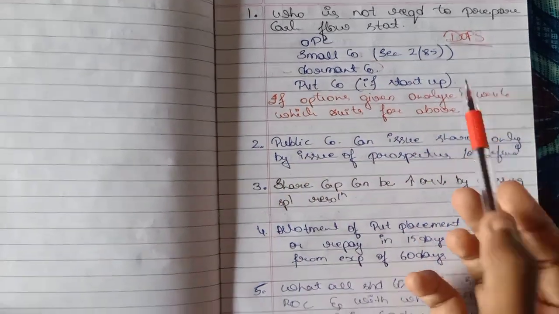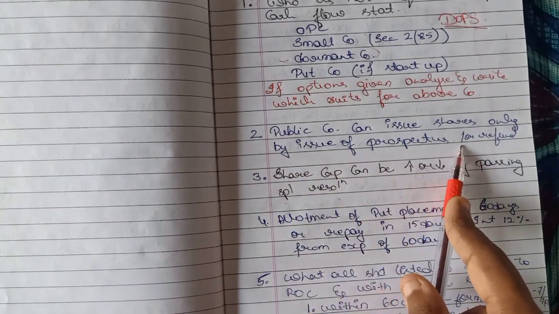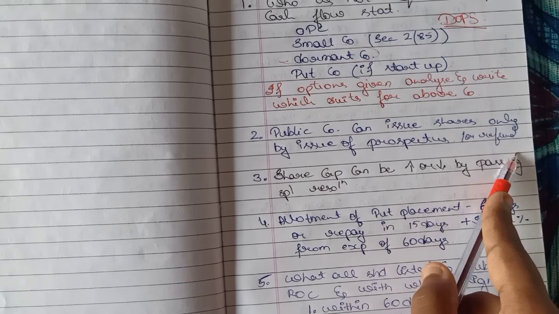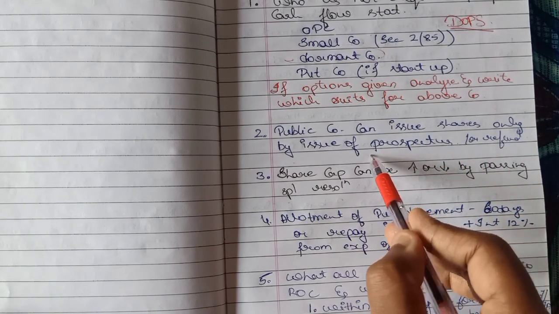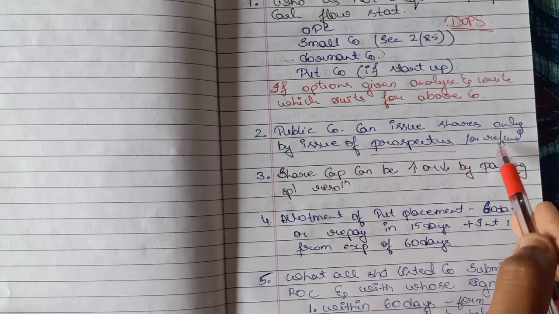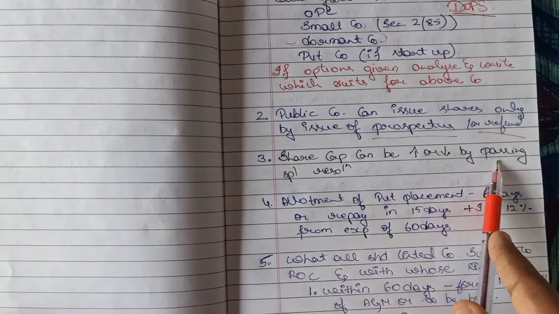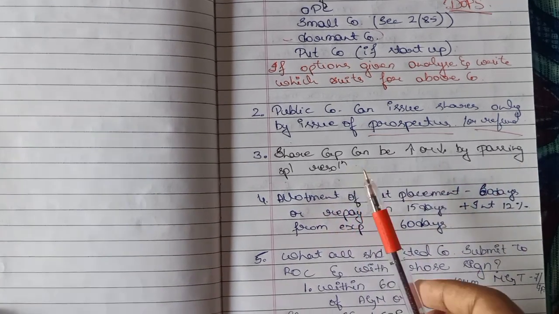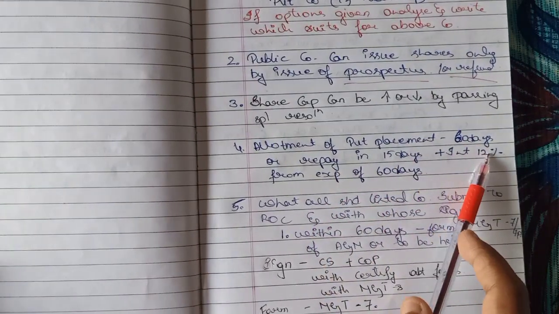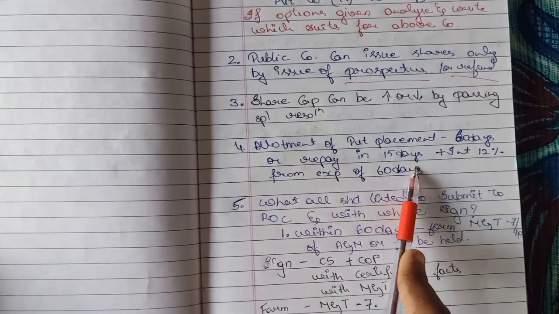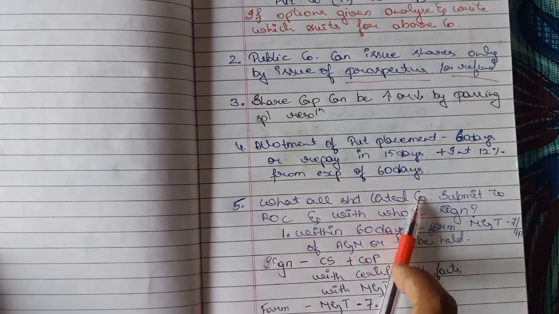A public company can issue shares only by issue of prospectus or refund. In case it is proven that the issue was made without issue of a prospectus, then they should refund the money. Share capital can be increased or decreased by passing a special resolution. Allotment of private placement should be made within 60 days or repay in 15 days with interest of 12% from expiry of 60 days.